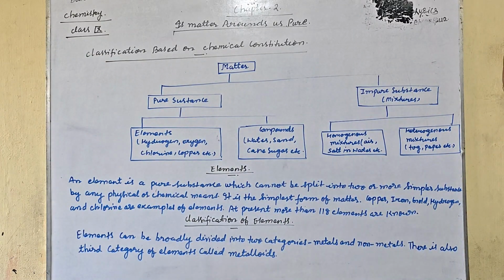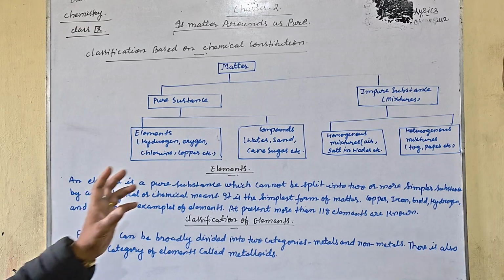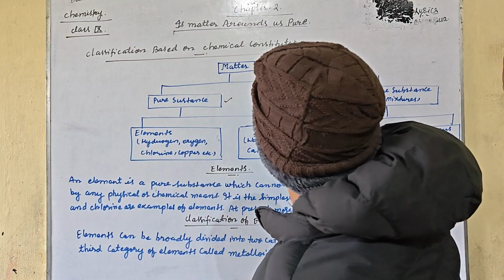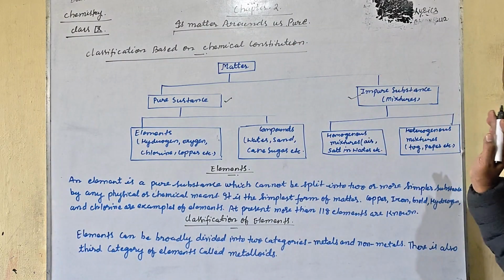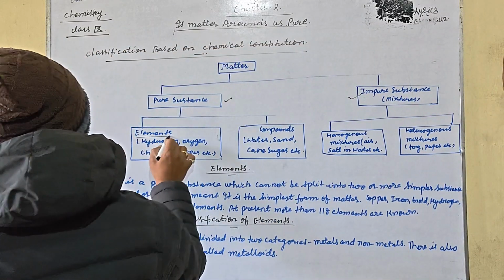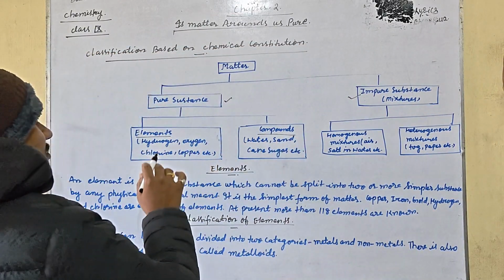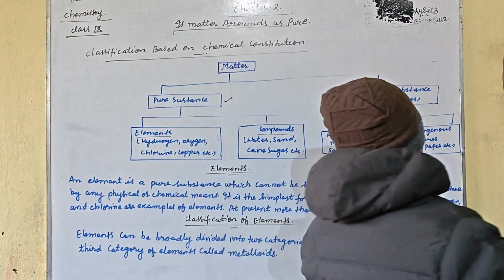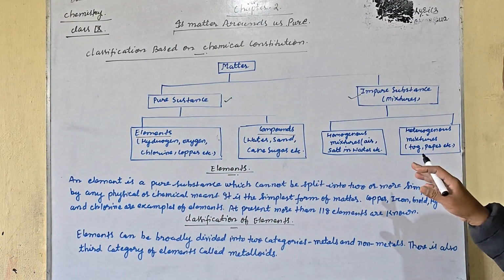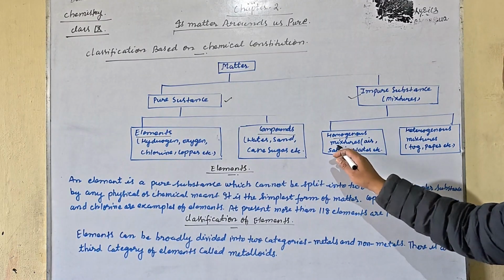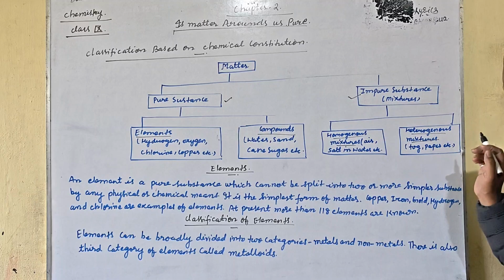What is matter? We all know that anything that occupies space and has mass and volume is called matter. Matter is divided into two groups: pure substances and impure substances. An impure substance is a mixture. A pure substance is divided into two categories, elements and compounds. Elements are hydrogen, oxygen, chlorine, copper, etc. Compounds are water, sand, cane sugar, etc. Mixtures: homogeneous mixtures are air, salt in water, etc. Heterogeneous mixtures are fog, paper, etc.